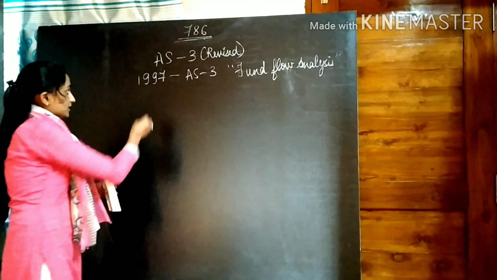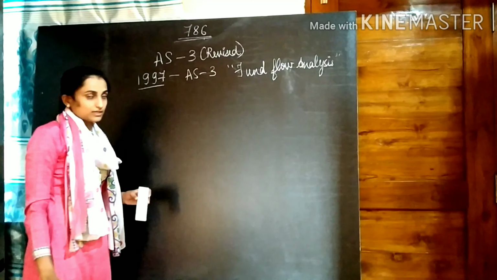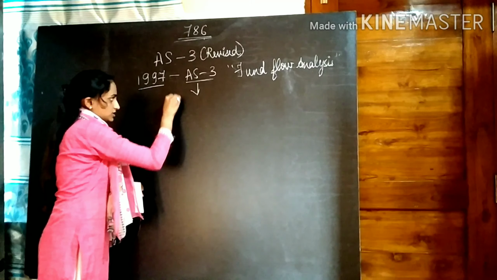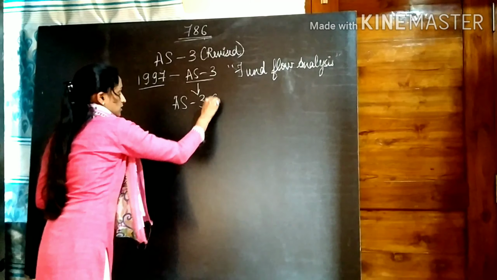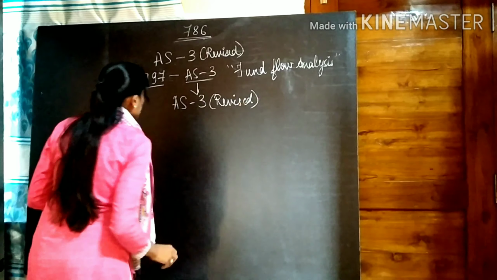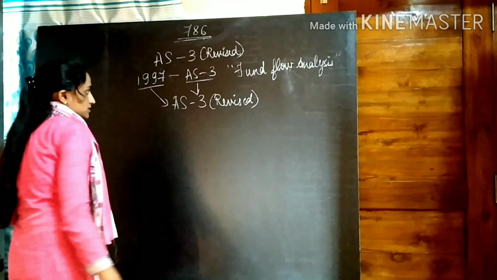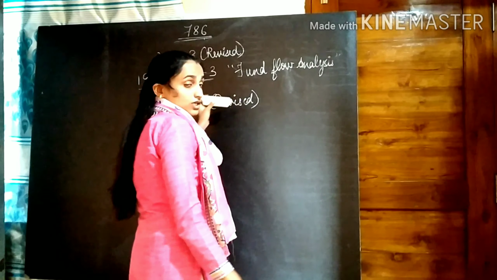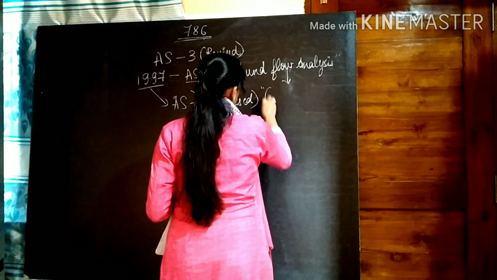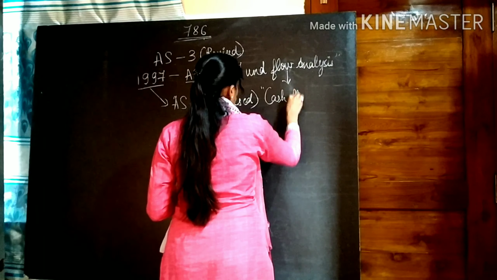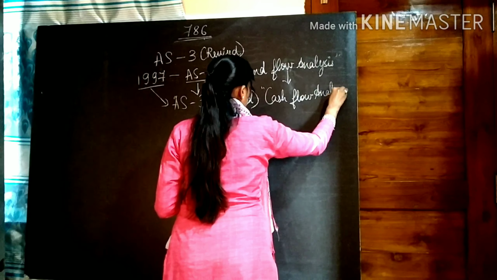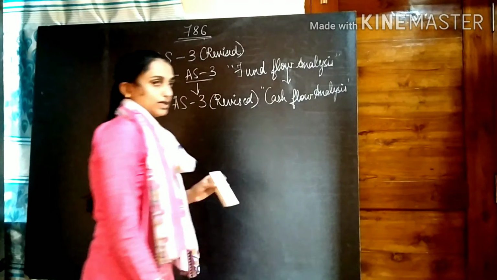Later in 1997 it was identified that this accounting standard should be changed, in the sense it should be revised. So it was revised in the year 1997, and it replaced fund flow analysis with cash flow analysis. From then onwards, Accounting Standard 3 Revised is being used for cash flow analysis.